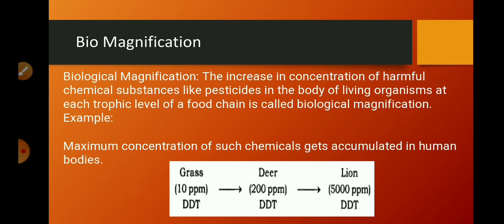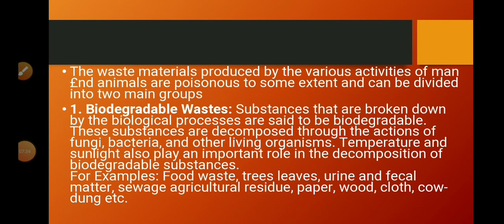Here is one example of DDT. It is a pesticide. So, if 10 ppm DDT is present in the grass at the first trophic level, then when that grass is eaten by deer, its concentration goes to 200 ppm, and when it is eaten by a lion, its concentration increases to 5000 ppm. Means we can see a gradual increase in the toxic substances with each trophic level, and this is known as biomagnification.